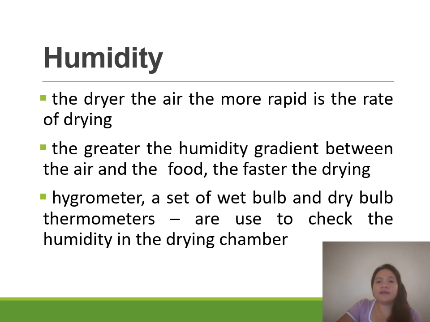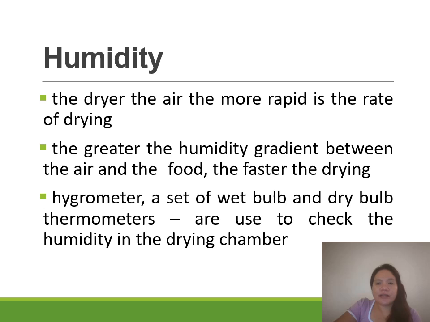So when the condition of your equipment is dry, there can be a rapid drying rate. The greater the humidity gradient between the air and the food, the faster the drying process.